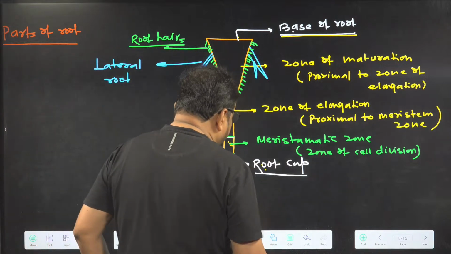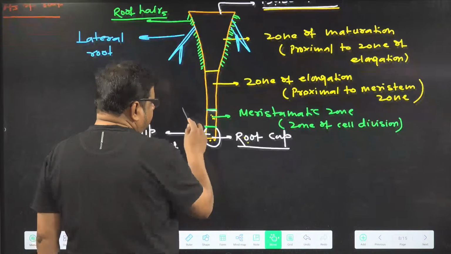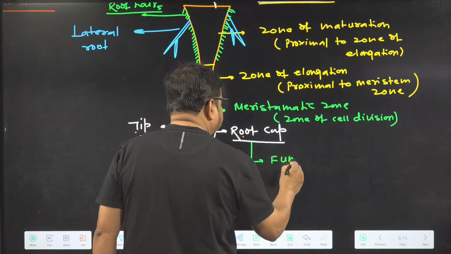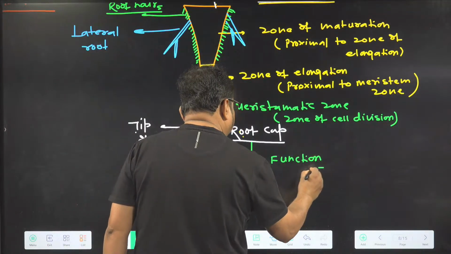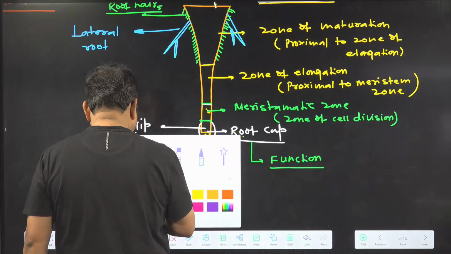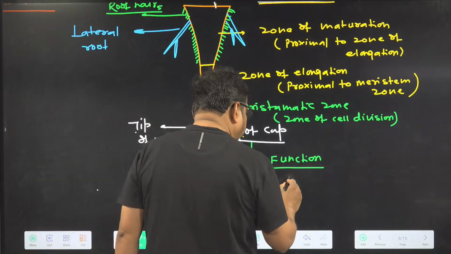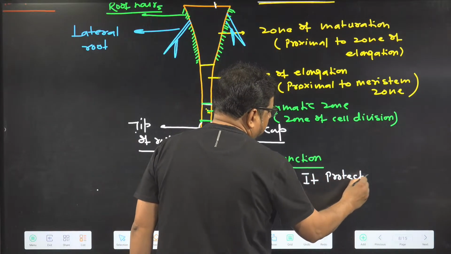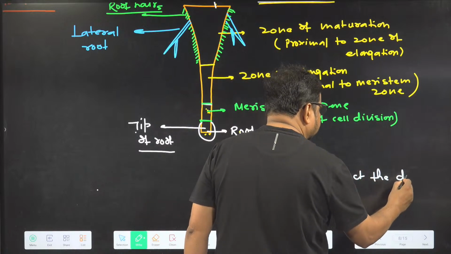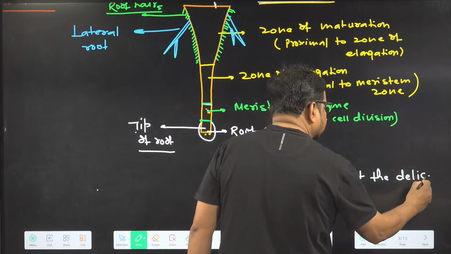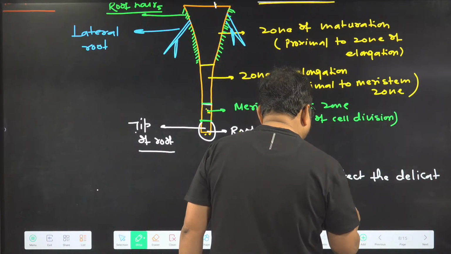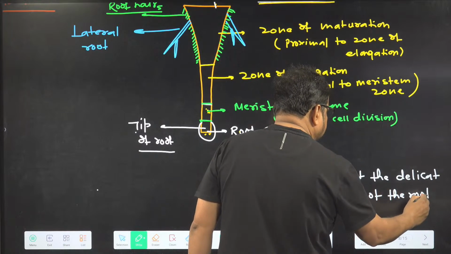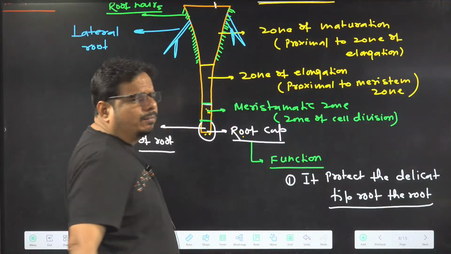Right. Now I am telling about the character of everything. So the root cap. What is the function of the root cap? It protects the delicate tip of the root.